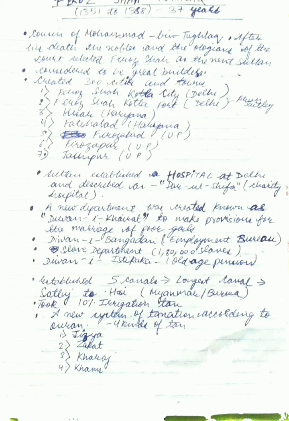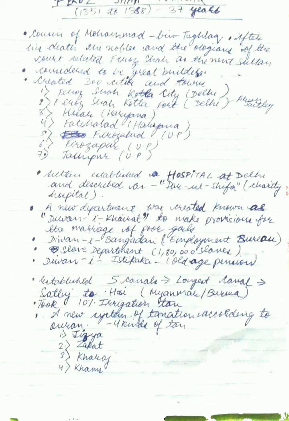He also established five canals. The longest canal was from Satluj to Hosi, and Hosi is in Myanmar, Burma. So it was such a long canal that it went from Satluj to Hosi, that is Myanmar. Even now the Indian government has not made such a long canal. He took a 10% irrigation tax, which was applied on the farmers who used these canals or the irrigation facilities provided by the empire.